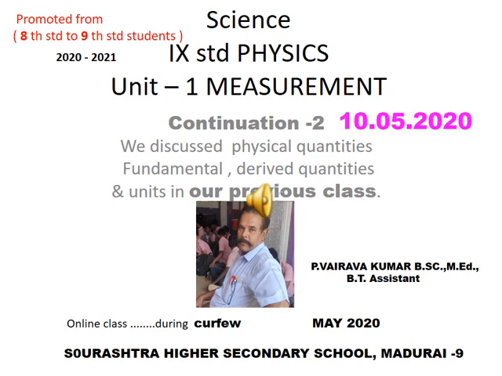Fundamental quantities means that can be measured. Likewise, derived quantities and units. So now we get into the lesson measurement, second part, and we discuss fundamental units.